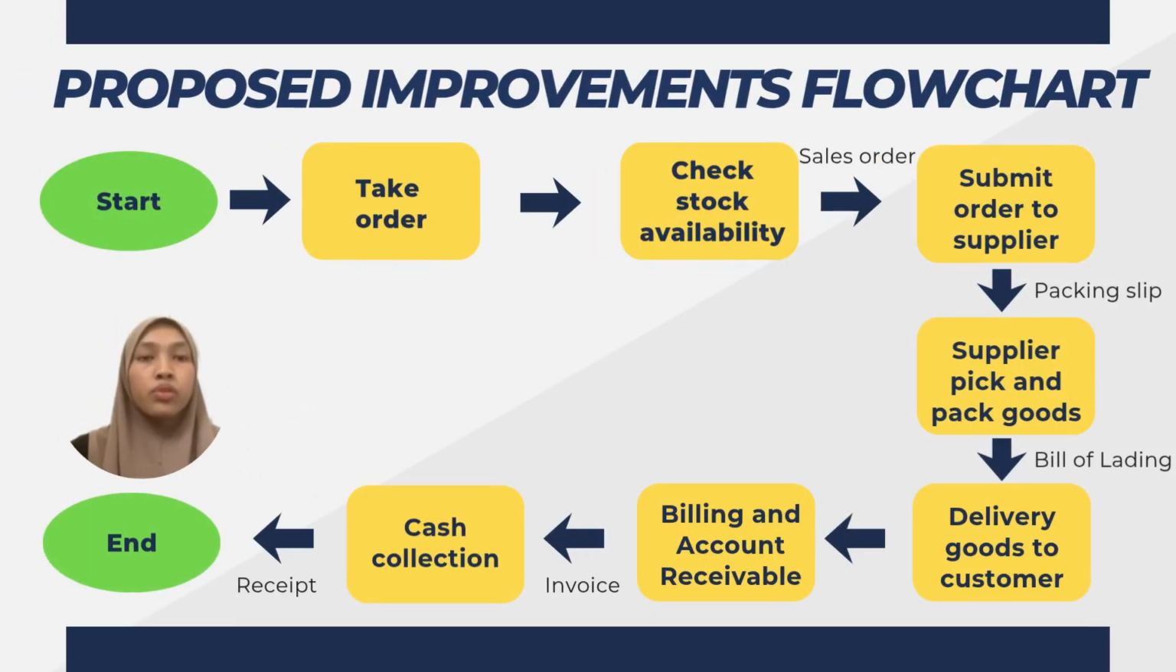Next, we will move on to the flowchart. This flowchart illustrates our proposed improvements for the revenue cycle by integrating suppliers into the order fulfillment process. The objective is to improve efficiency, reduce inventory costs, and ensure customers receive their orders on time.